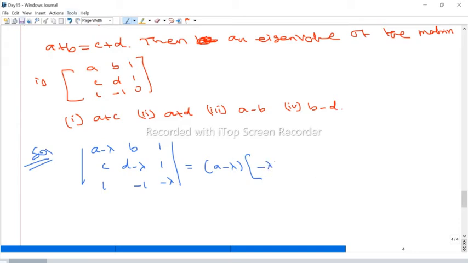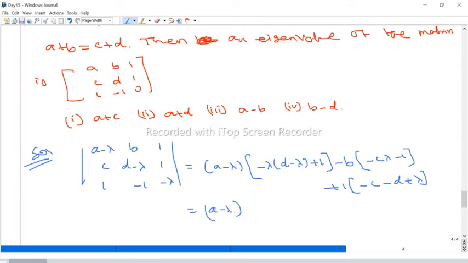Minus lambda times (D minus lambda), minus plus 1. Minus B times (minus C lambda minus 1), plus 1 into (minus C minus D plus lambda). Okay, now simplify this. What will we get?